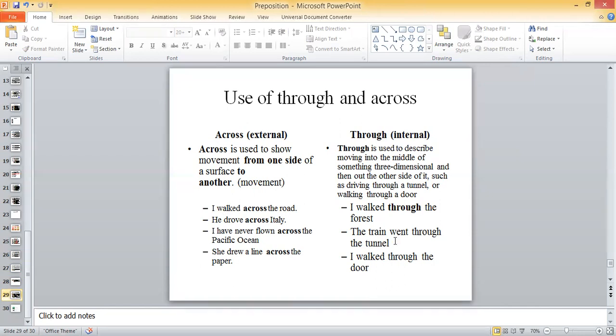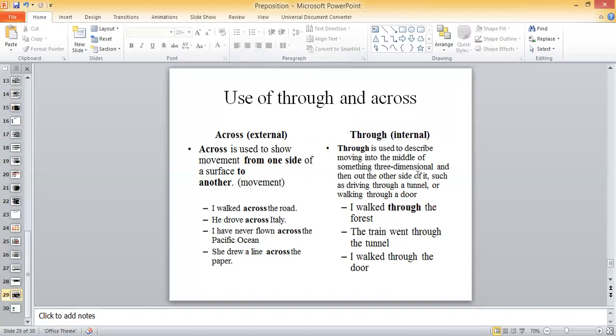The train went through the tunnel. Through is most commonly used for places that are enclosed, like a tunnel, cave, right? But for general understanding, it also takes something that is working internally in the sentence, that gives internal meanings.